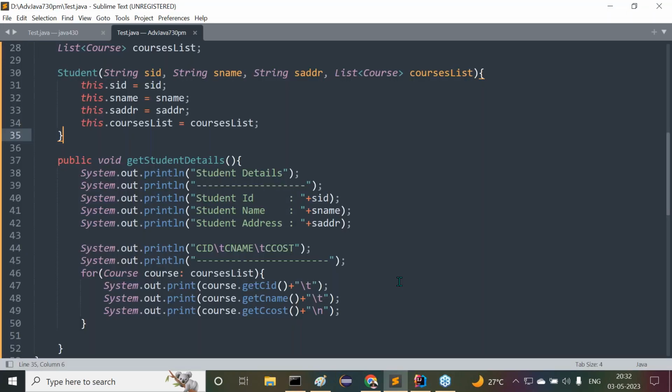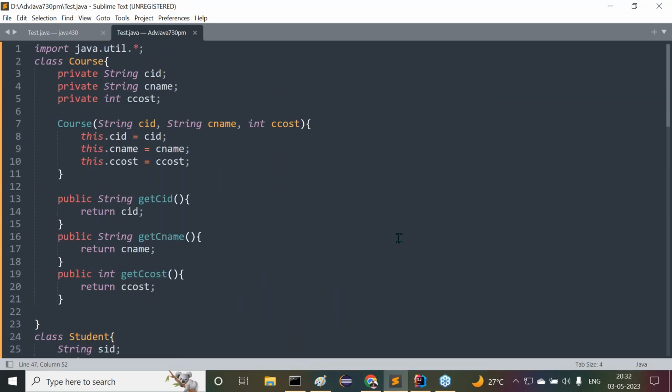Associations. Exactly. That's what I'm telling there. One to many association. I'm asking you, one to many association I've implemented. Which relationship is it? That's the answer. Has-a relationship only. So student has courses.